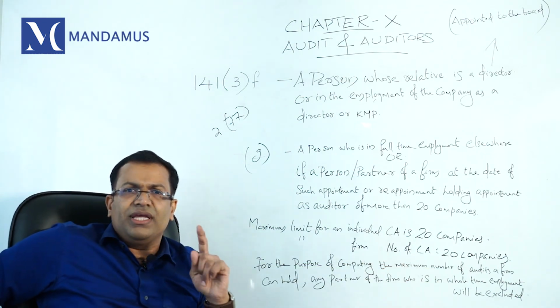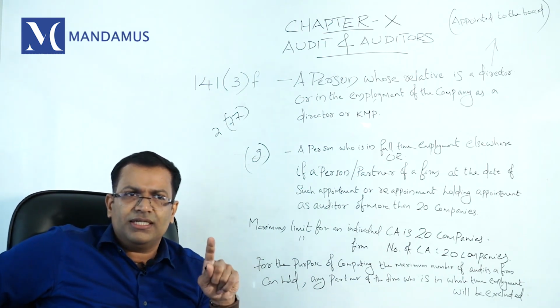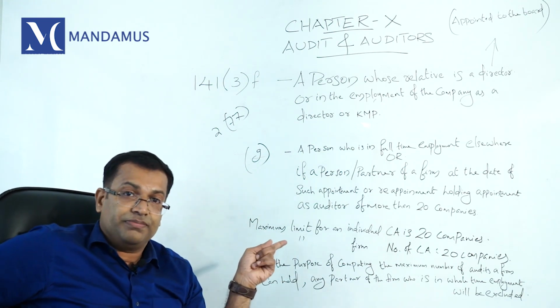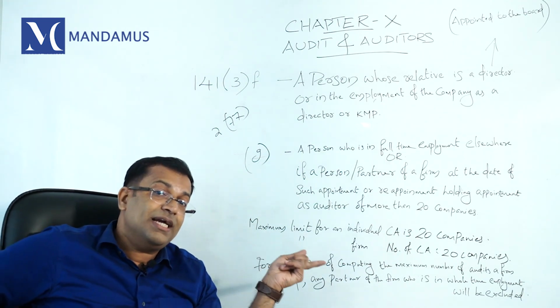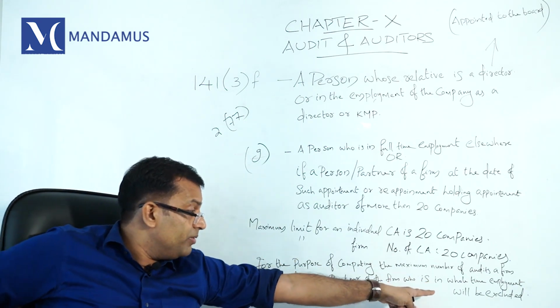For example, in a partnership firm, there are 10 partners. One of the chartered accountants is in employment elsewhere. So he cannot be counted for the purpose of the limit. That means you can count only 9 into 20. He will not be counted because he is in whole-time employment elsewhere.